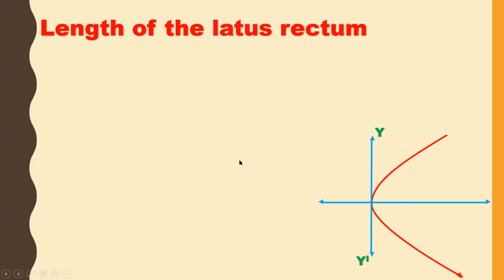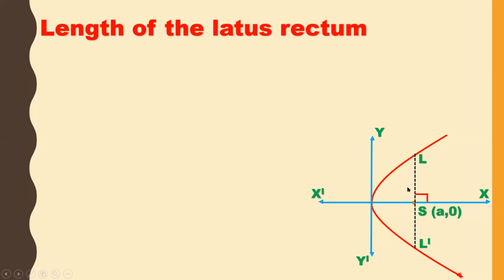This is the x-axis and y-axis. This is the focus. Focus is S, (a, 0). XX dash is my axis. And this is the latus rectum, right? Which is passing through the focus and perpendicular to the x-axis. Now, if you observe, LL dash is my latus rectum. Now, the length of the latus rectum is nothing but LSL dash. The length of LSL dash will become the length of the latus rectum.